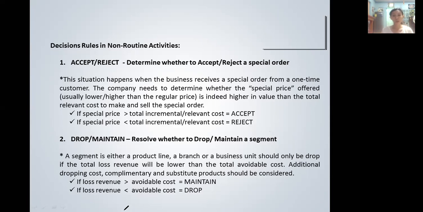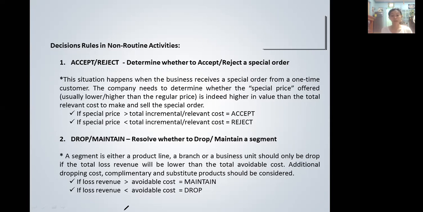So avoidable costs are all costs that can be eliminated once a segment, product line, branch, or business unit is dropped. So you can avoid the cost if that happens. If the avoidable cost is lower than the loss on revenue, then you have to maintain the product, for instance.